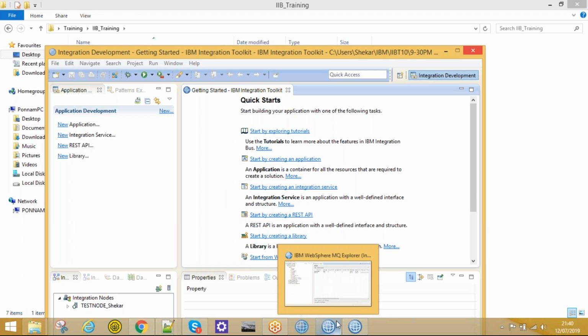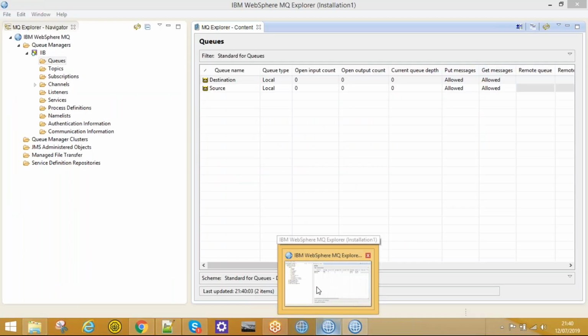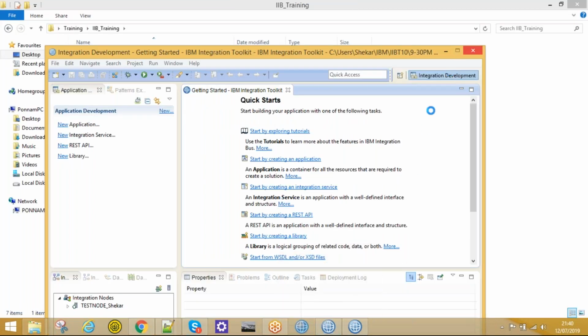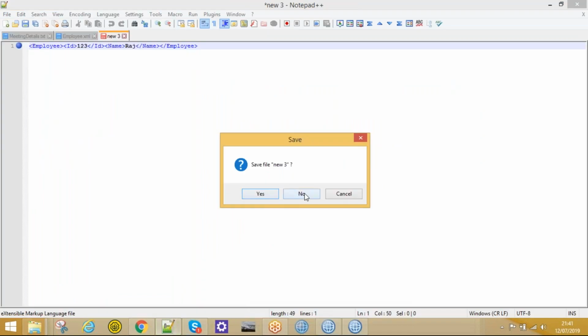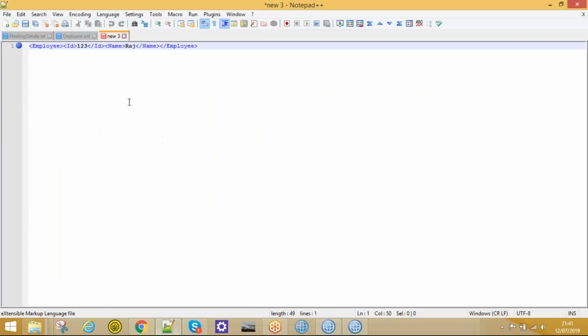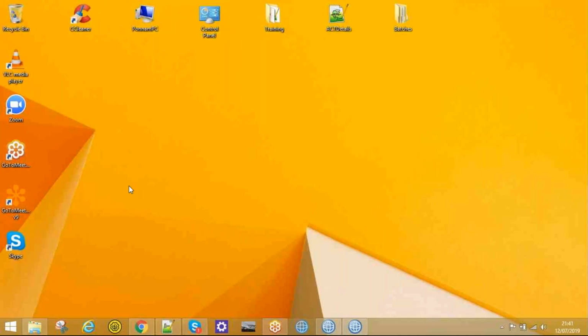So far we have discussed the introduction of IIB. Today we'll do some XML. As I told you earlier, the main advantage is message transformation, so let's do XML to JSON transformation.